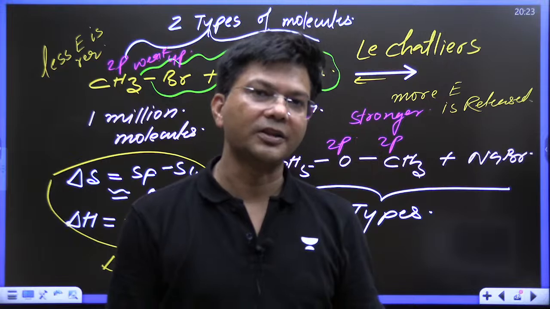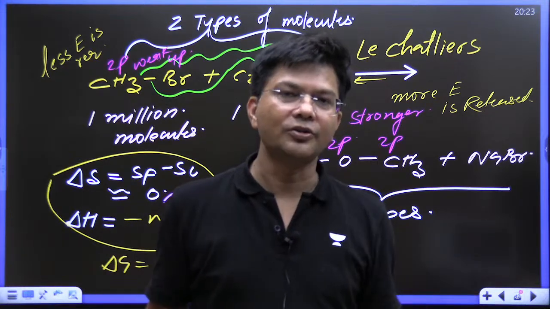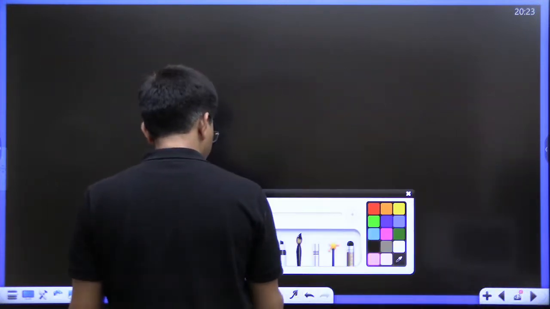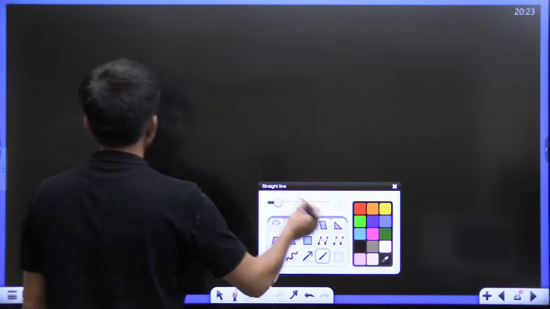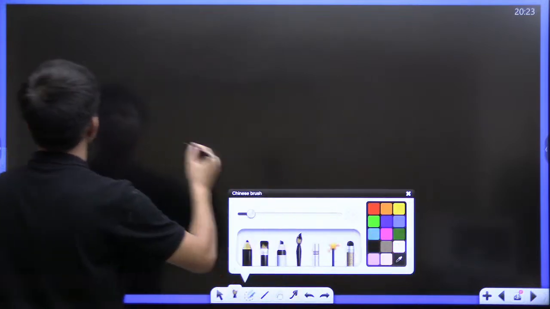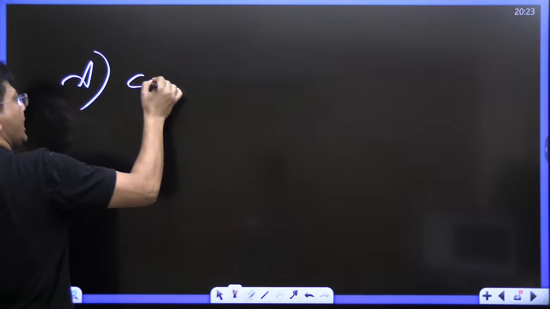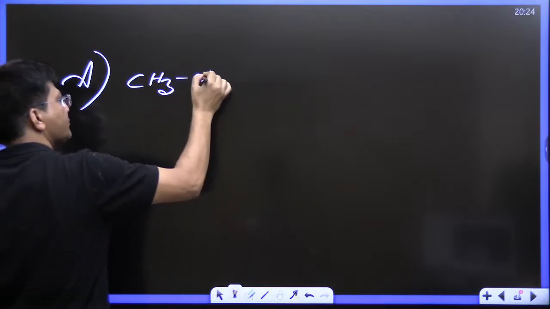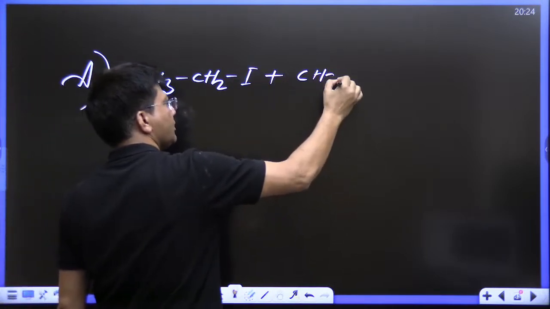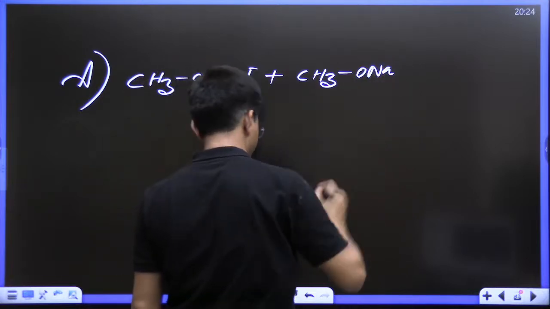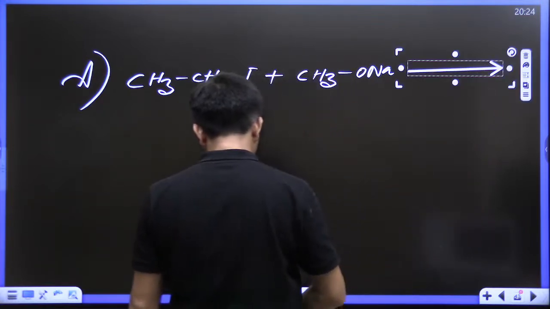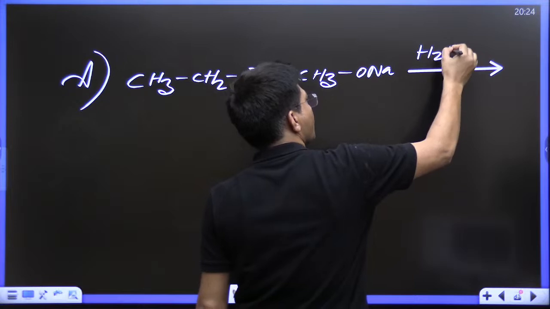Now, last but not the least, whether PPS is good or PAS is good, see the question, the last one. This is a reaction: CH3CH2I plus CH3ONa, and over here water has been given.